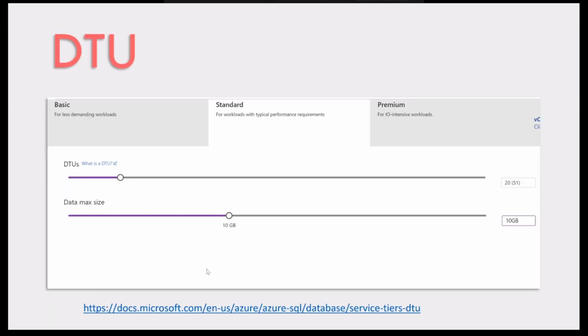So we have discussed the database transaction unit. We have three different tiers: basic, standard, and premium. As I told you, the DTU is not separate from the data max size. No matter if you use 1 GB of data max size, you still have to pay for that 10 GB. You cannot separate them, because all the resources are combined together in one DTU. So basically, according to Microsoft, one DTU is one database transaction unit.